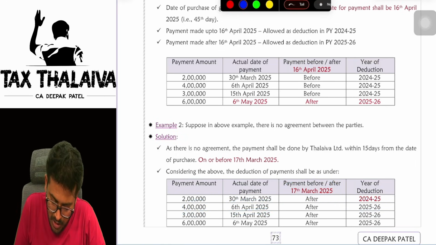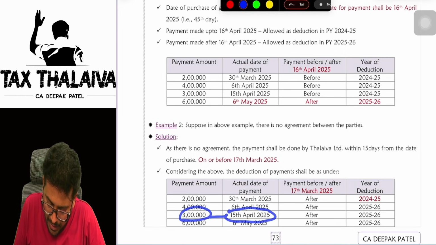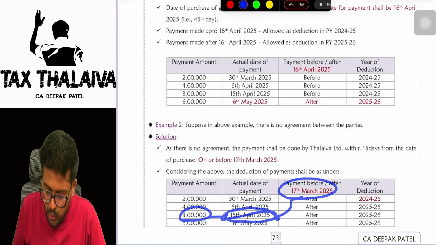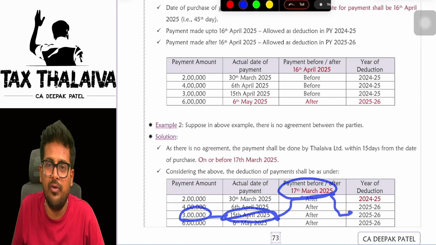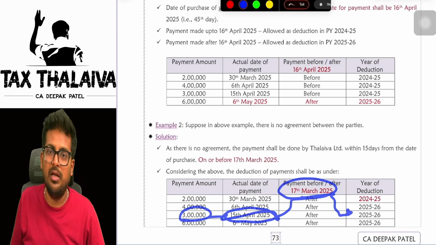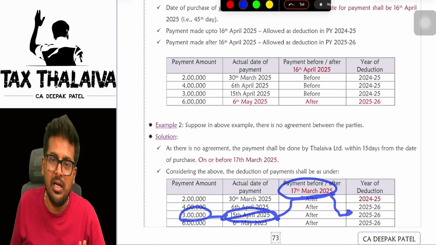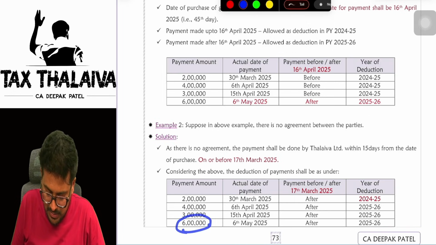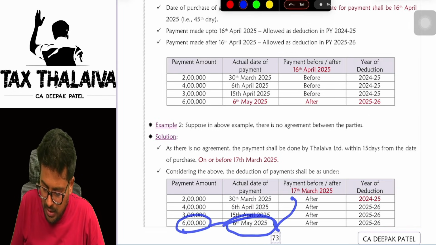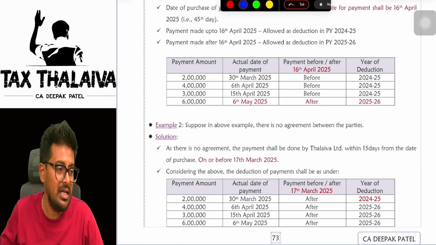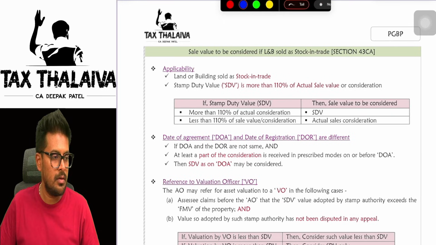Is it clear? 3 lakhs payment made, actual payment on 15th April. Is it before 15 days? No, after 15 days. So it will be eligible for deduction in the year in which the payment is made. If the payment is made 15th April 25, the deduction will be available in the year 25-26. 6 lakhs. Payment is made on 6th of May. Is it before 17th of March 25? No. So deduction will be available in the previous year 25-26. I hope that is clear.